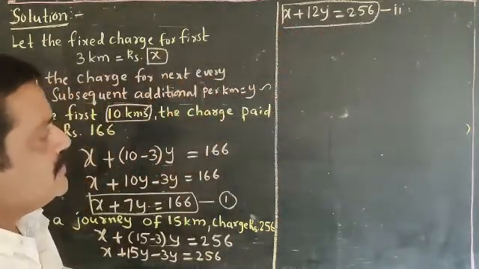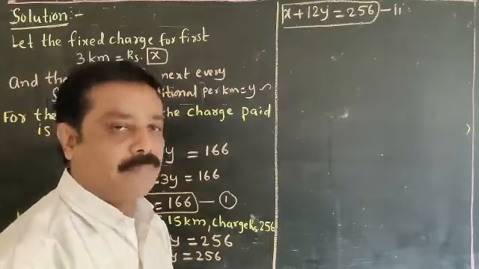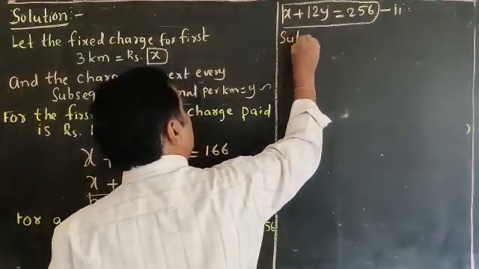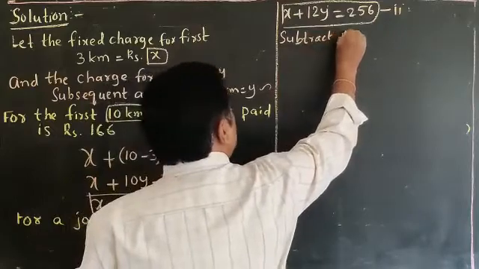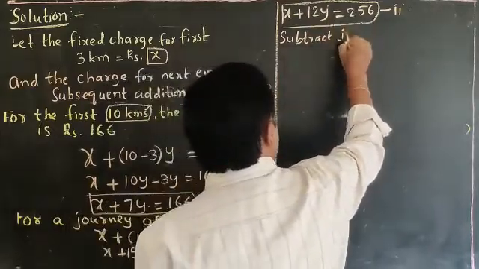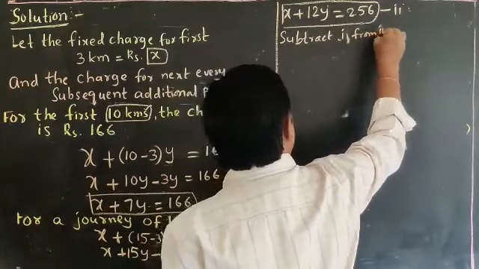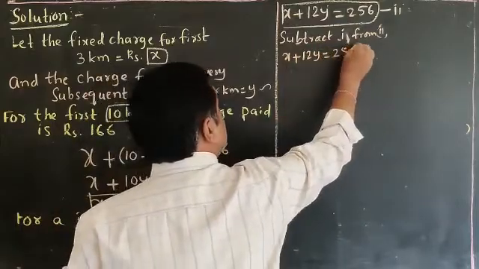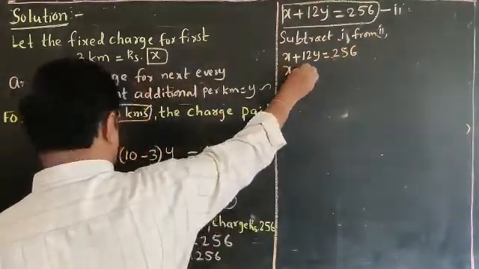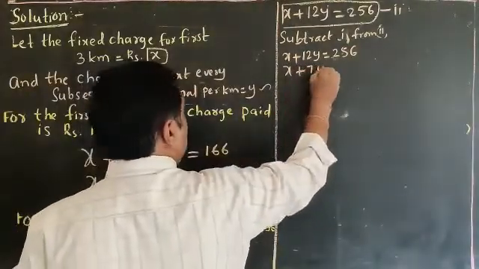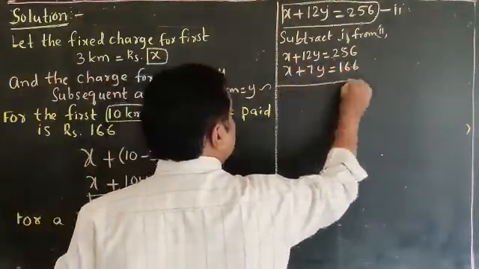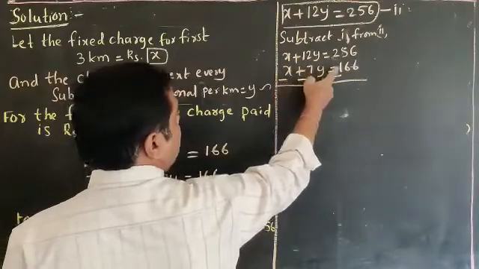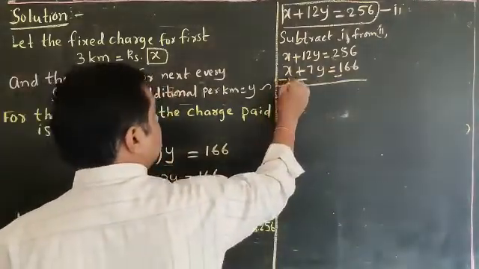These two linear equations we are going to solve with the help of the elimination method. For example, subtract the first from the second. Your second equation is X plus 12Y is equal to 256. Below it you write X plus 7Y is equal to 166. If we subtract, the symbols will be changed. This is minus, this is also minus, this is also minus. Because here pluses are there, that's why we kept minus symbols here.